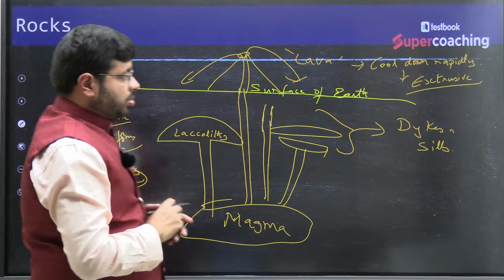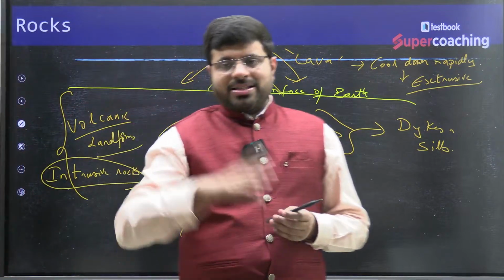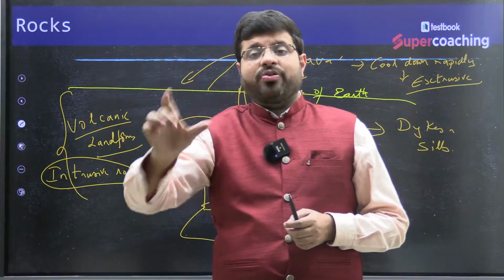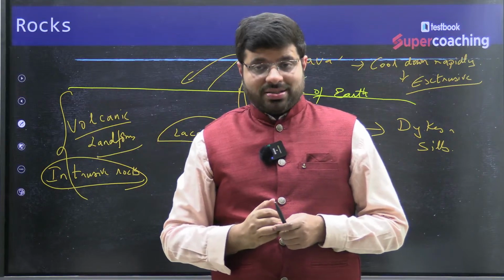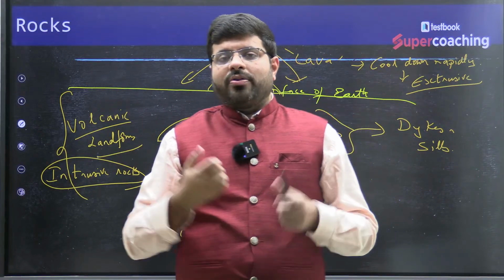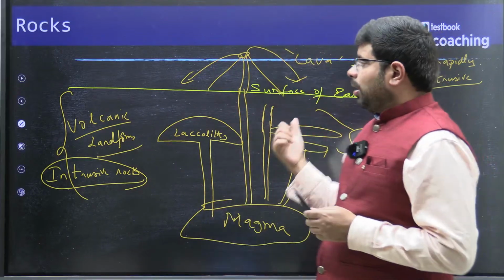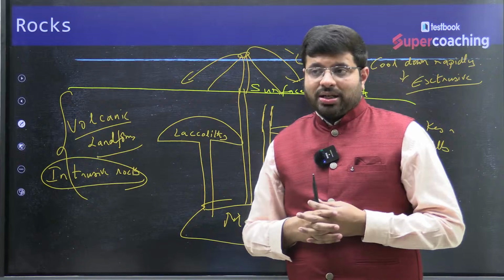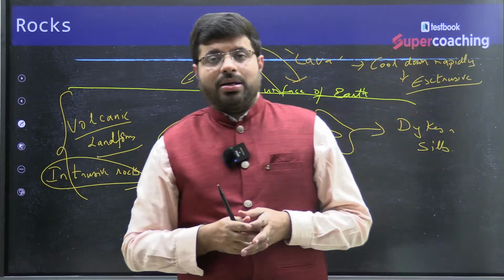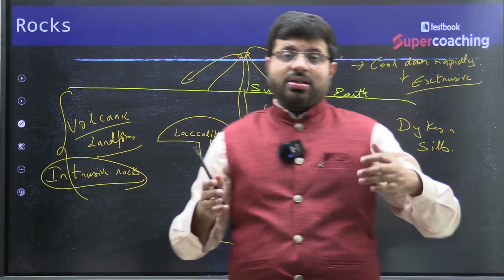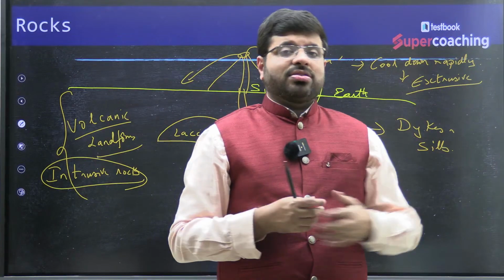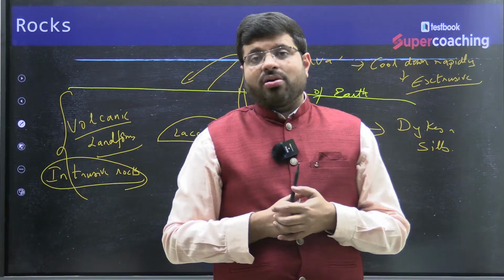Intrusive rocks. For example, let me explain this. Remember I told you the concept of hotspot volcanism in a previous class. I told you that the regions of present Karnataka and mostly Maharashtra were in contact with the ancient remnants of volcanism from the Reunion hotspot.